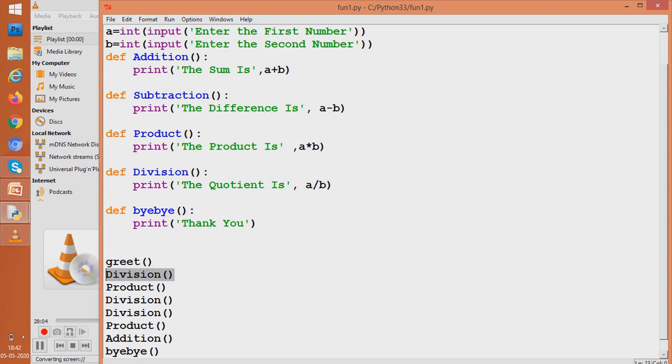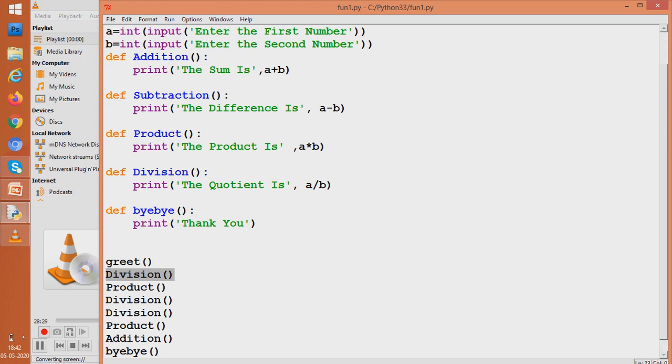What benefits does function give us? The function gives us flexibility and control over the program. You can use any given function in any order possible, in any combination possible, and as many times as you want. So these are the benefits of function.